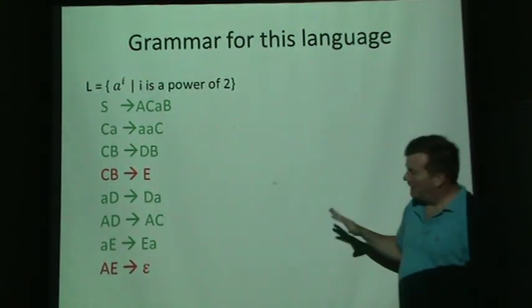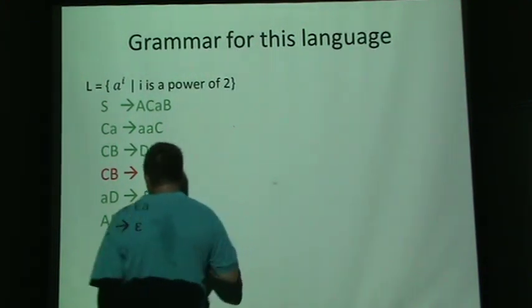So it's a little confusing how this grammar works, but the issue is this.